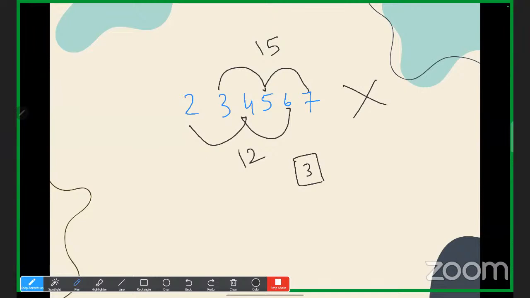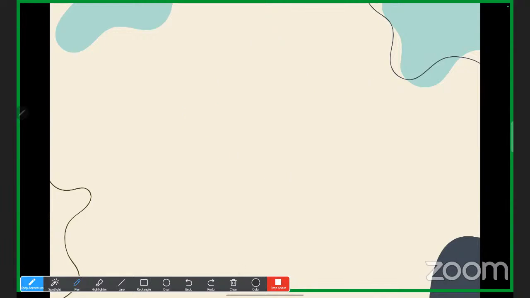Okay. Shall I give you one more example on this? You have to check whether the number is divisible by 11 or not. Okay. So 1, 2, 3, 4, 5, 6, 5, 4, 3, 2, 1. Check.